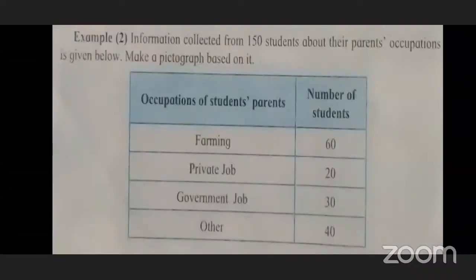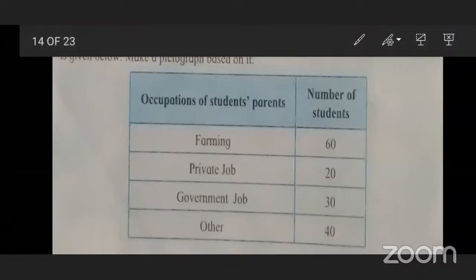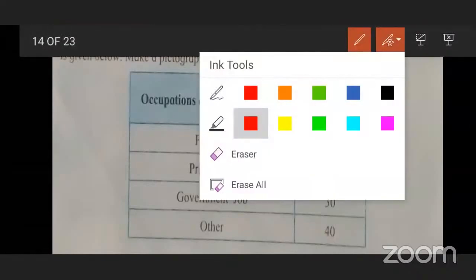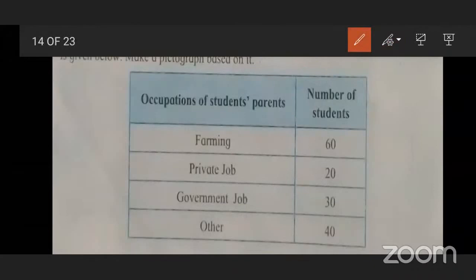The occupation of parents is farming. How many students' parents do farming? 60. Private job: how many students' parents do a private job? 20. How many students' parents have a government job? 30 students. How many students' parents have other occupations? 40.